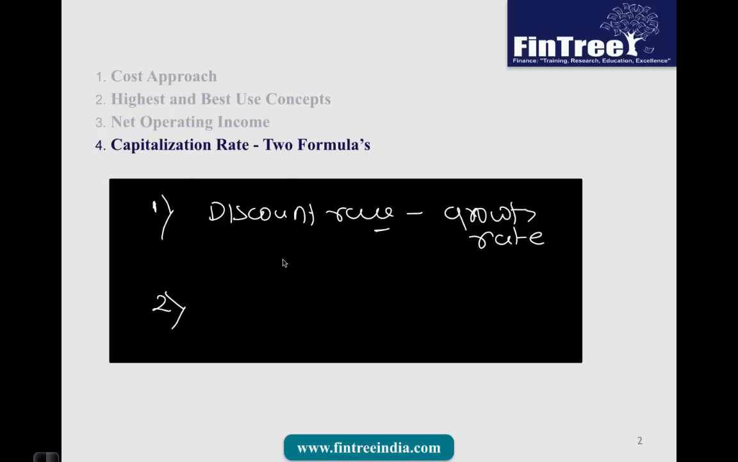The second approach through which we can calculate this is NOI of year 1 divided by valuation of the property. Okay, so NOI of year 1 divided by valuation, or discount rate minus the growth rate, would give us the capitalization rate.